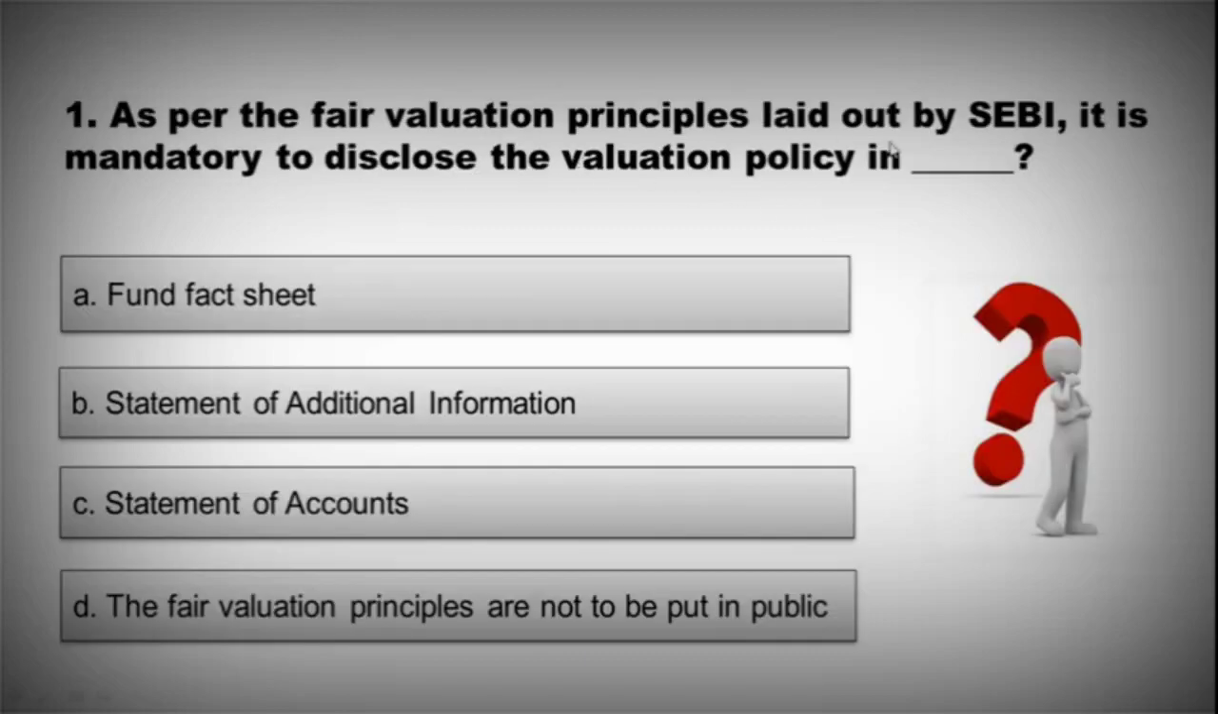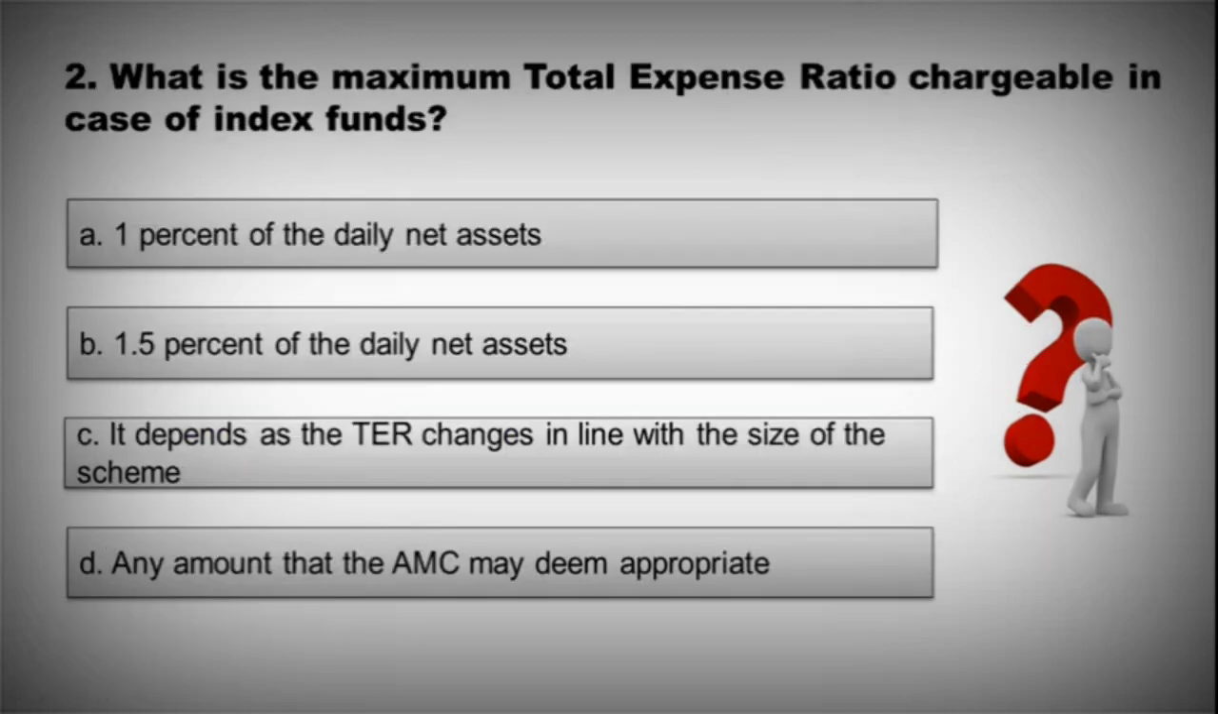First, as per the fair valuation principles laid out by SEBI, it is mandatory to disclose the valuation policy in: option A, fund fact sheet; option B, statement of additional information; option C, statement of accounts; option D, the fair valuation principles are not to be put in public. And the correct option is option B, statement of additional information.